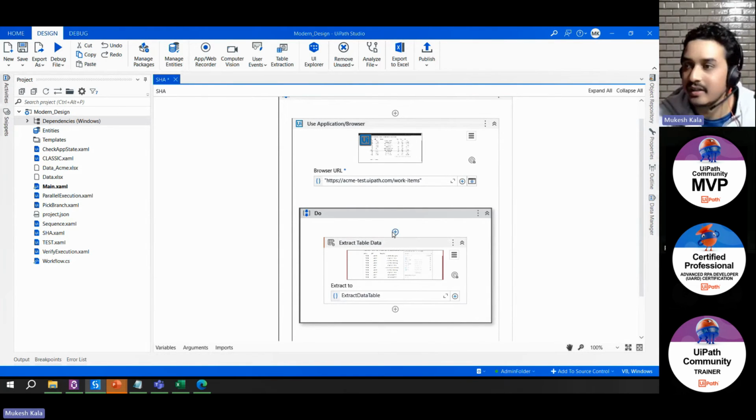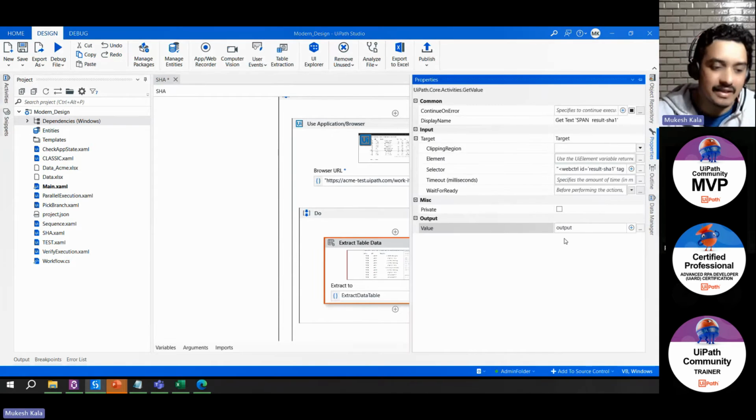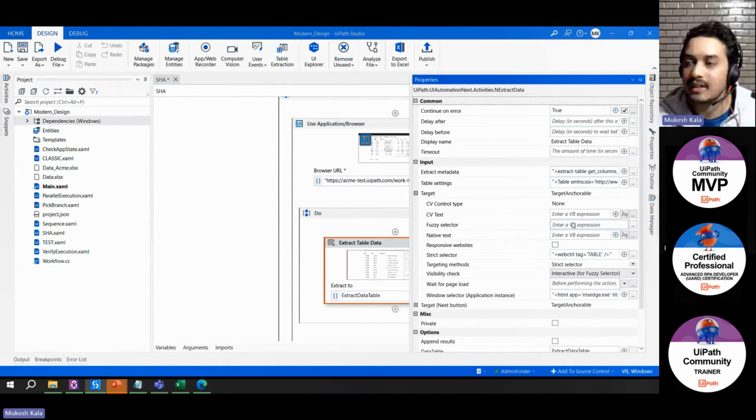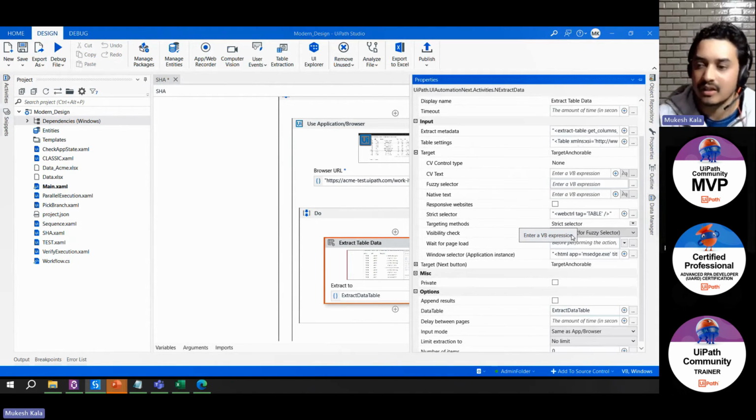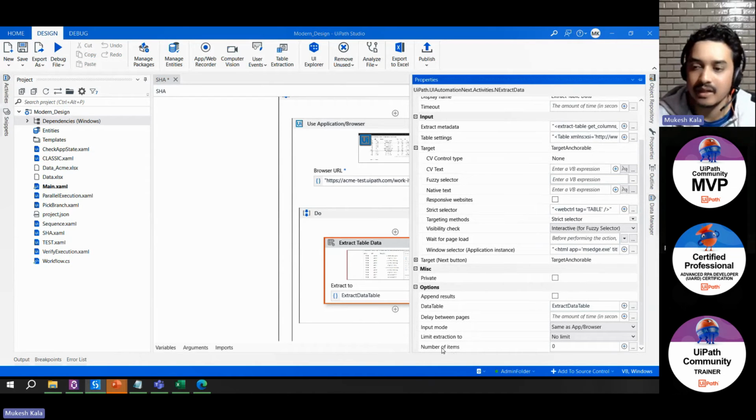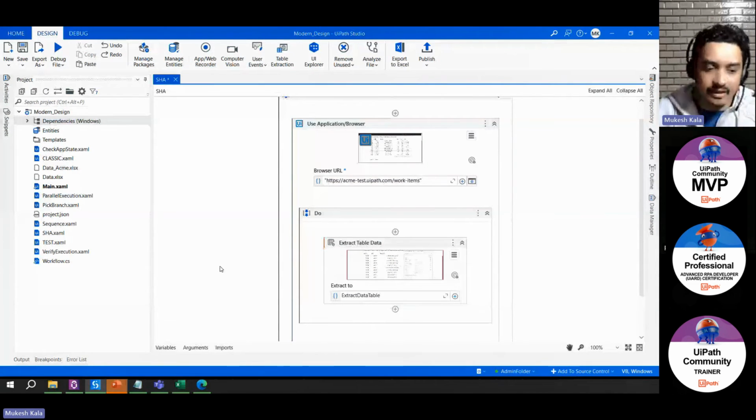Now, if I go to here, you can customize this, right? How much data do you want? You want 100 records, 10 records? What is the limit? Number of items, how many items you want to limit, all of that you can change here. You want only 10 items, you can do it. I have a requirement. I want all the data.